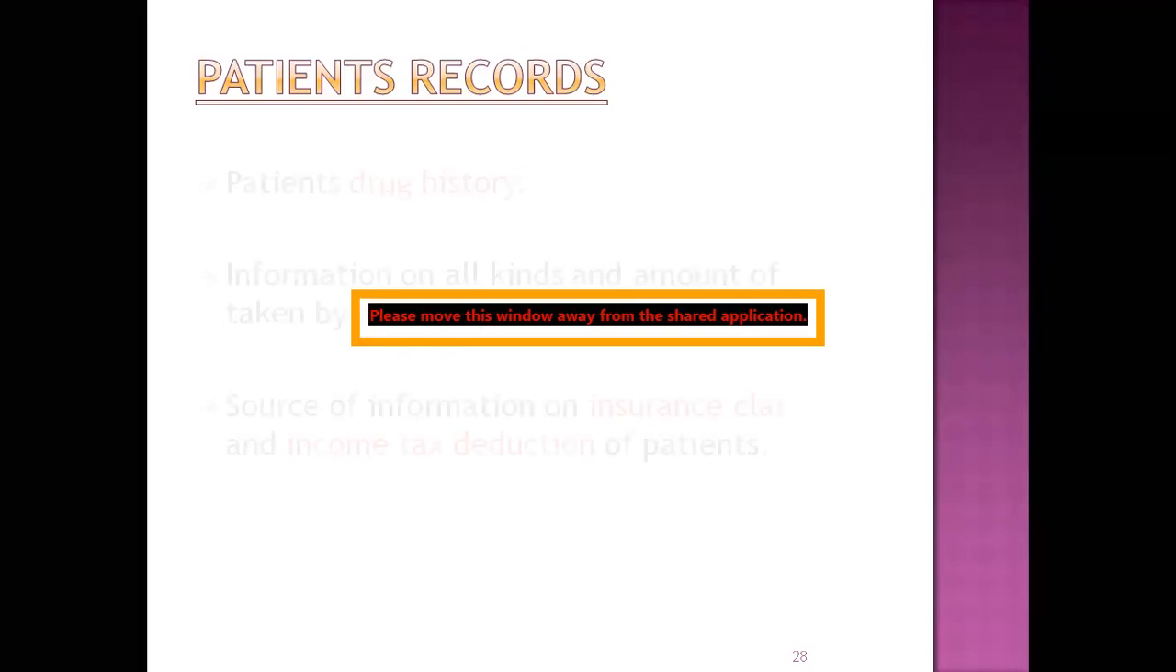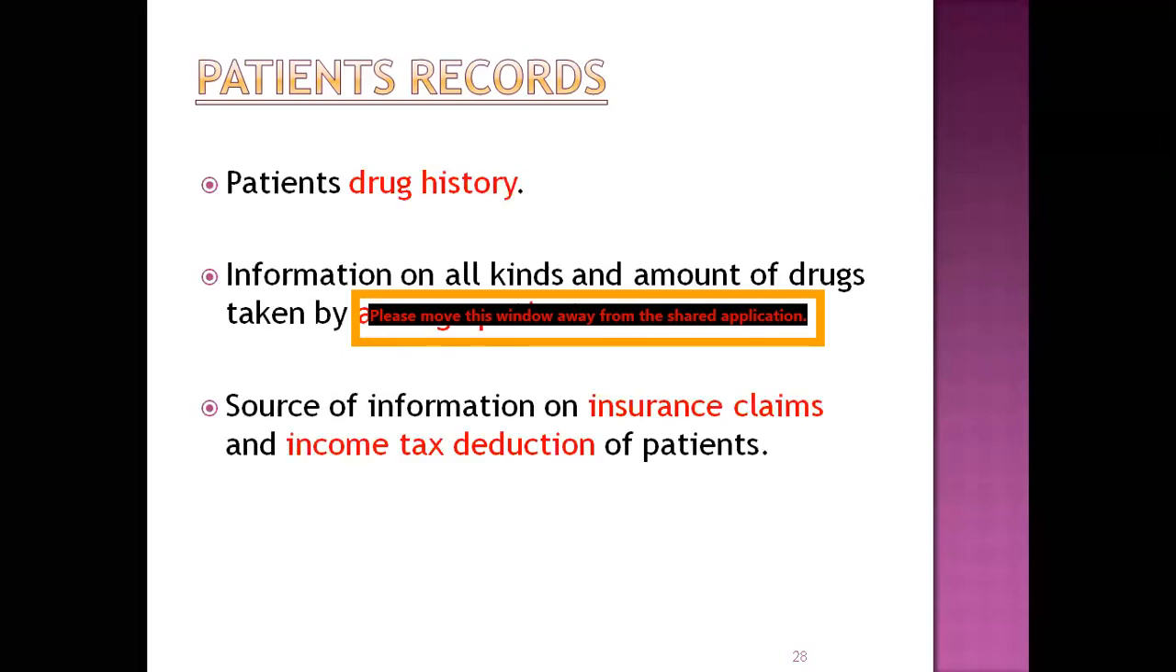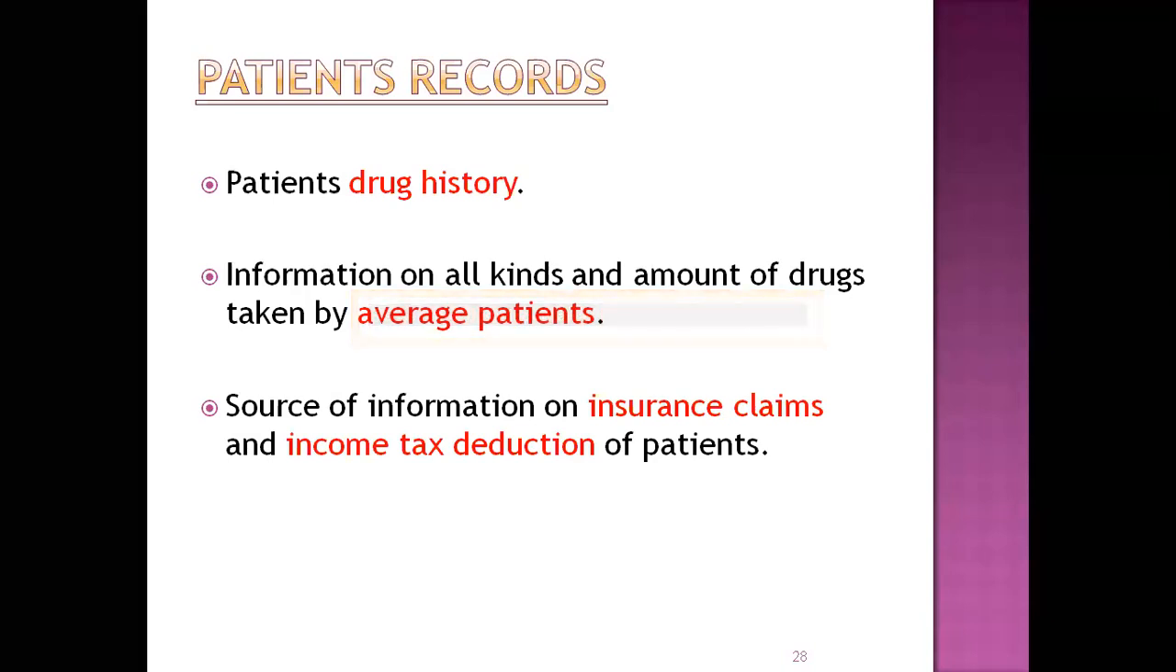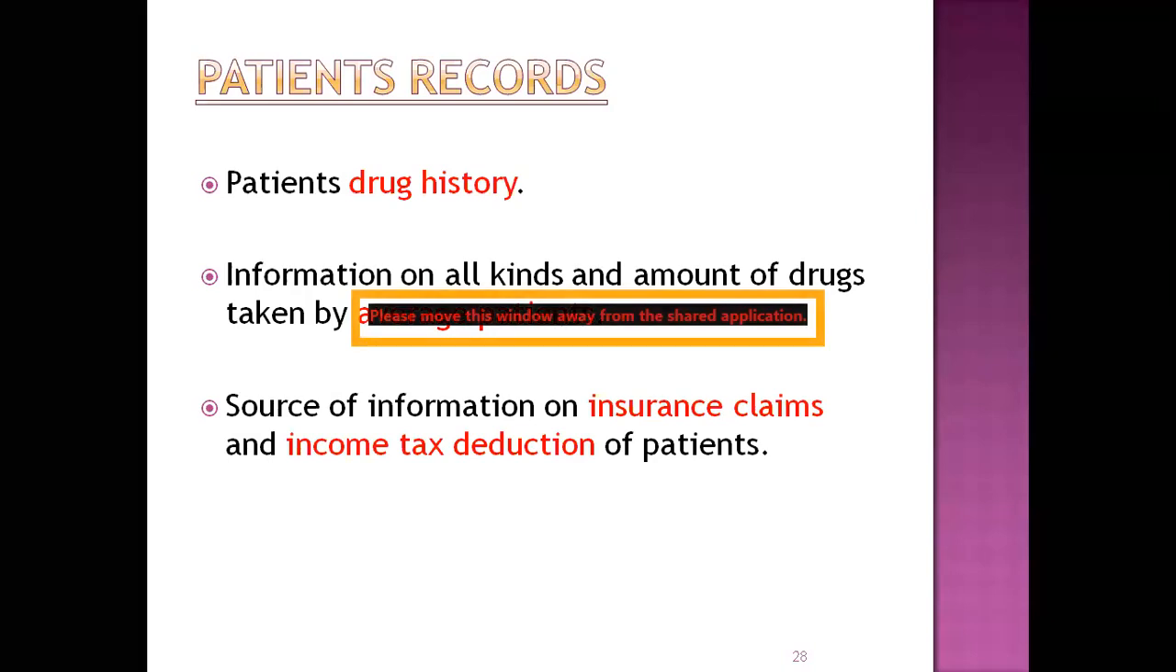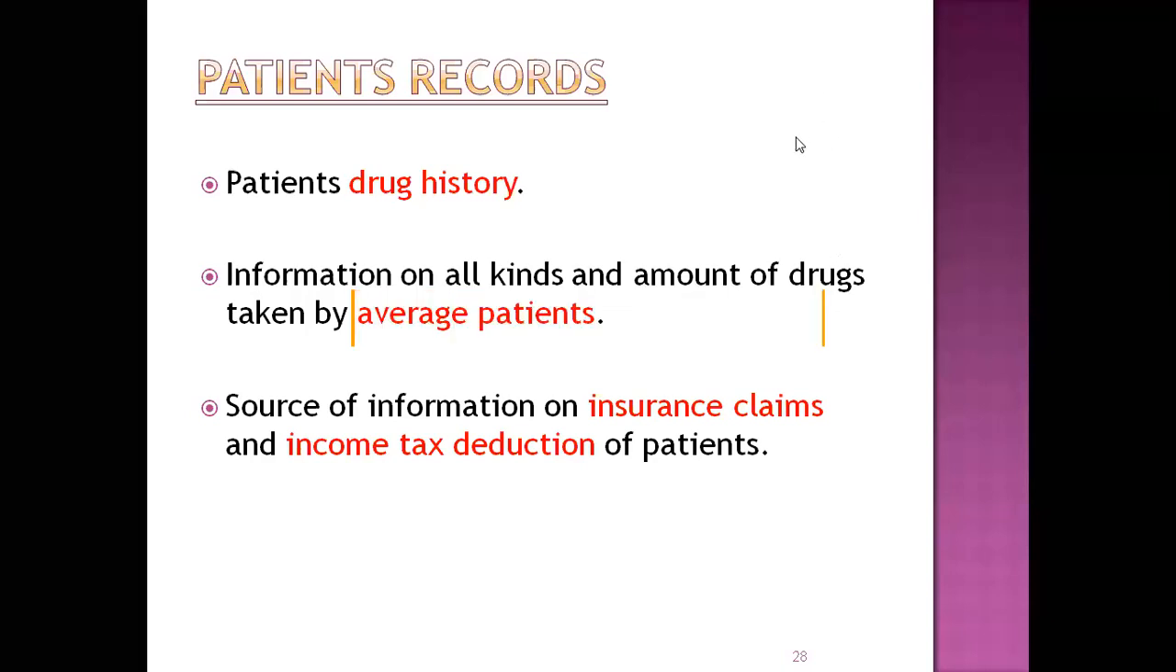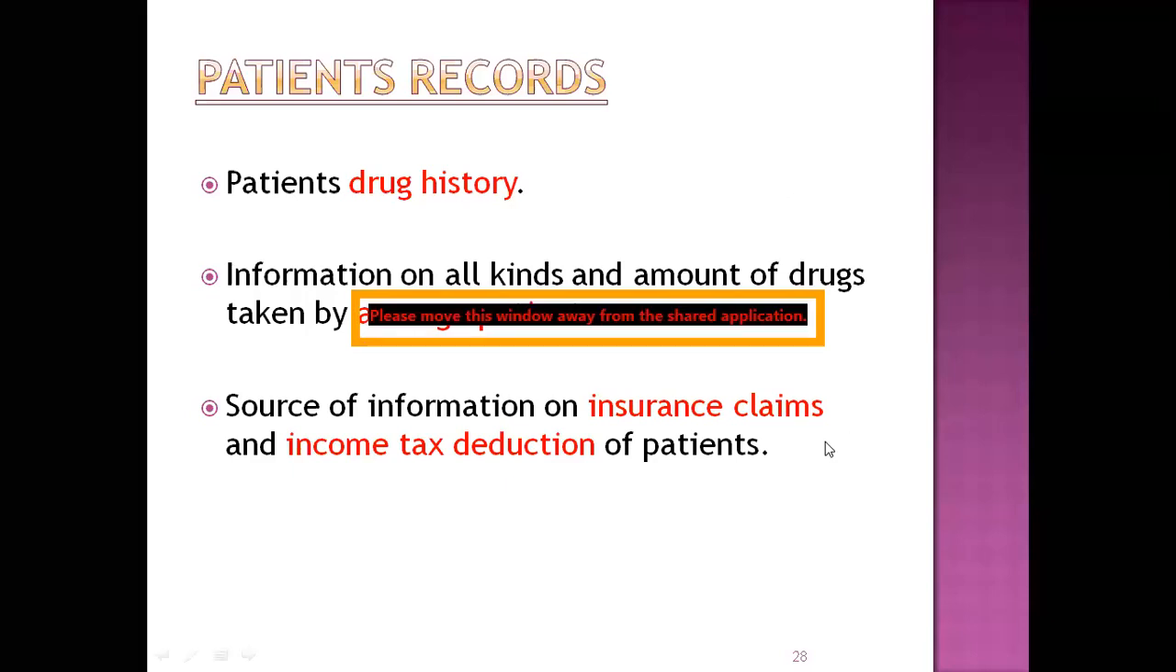Second record is the patient record. The name itself indicates the record of patients. The patient's record includes the drug history, their allergic conditions, adverse effects of their drugs, which type of medicament they have taken previously, and what type of actions. Those records you have to maintain in the patient records. Information on all kinds of drugs taken by the patients, and from the patient's point of view, these records are utilized for insurance claims as well as income tax departments.